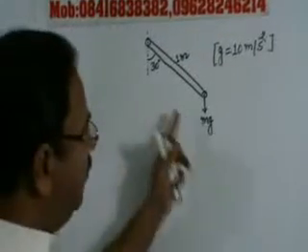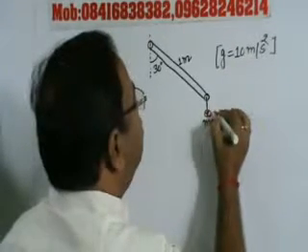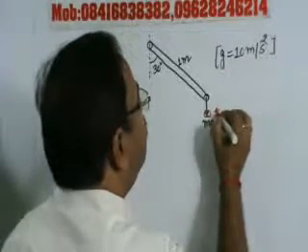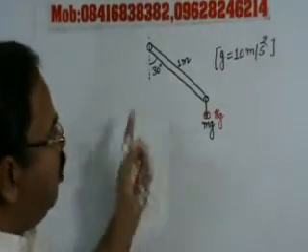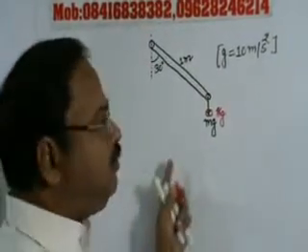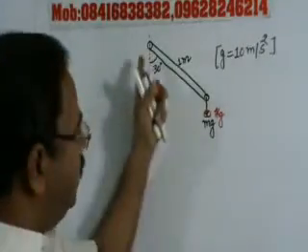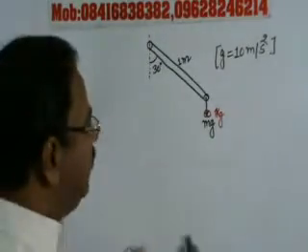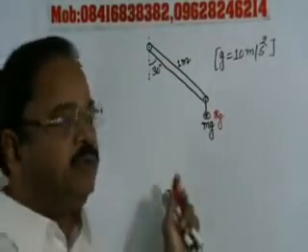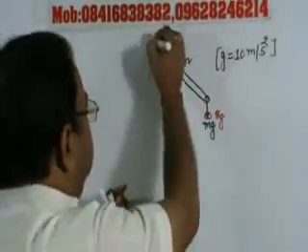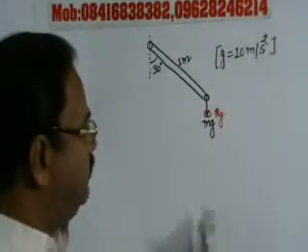In this problem, a ball of mass 1 kg is attached to one end of a 1 meter long massless string. The length of this string is 1 meter, and the other end of the string is hung from a point. When the resulting pendulum is 30 degrees from the vertical, what is the magnitude of torque about the point of suspension? That is about this point. Now take g equal to 10 meter per second square.